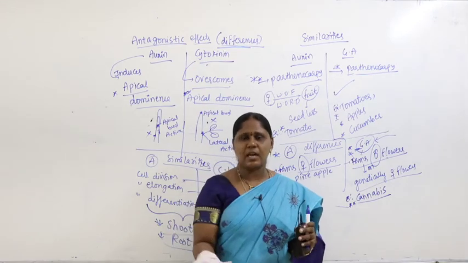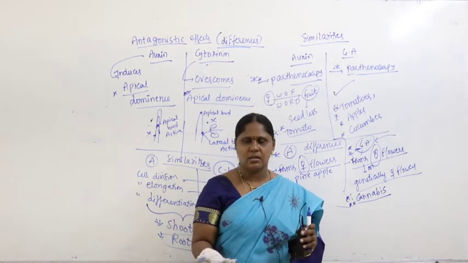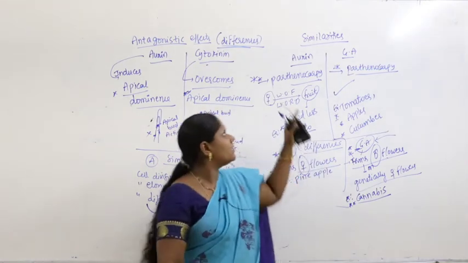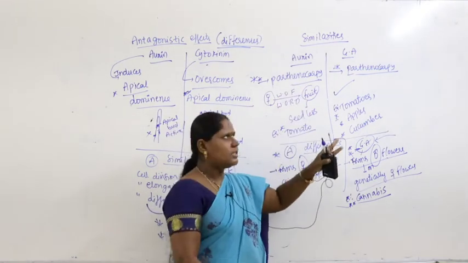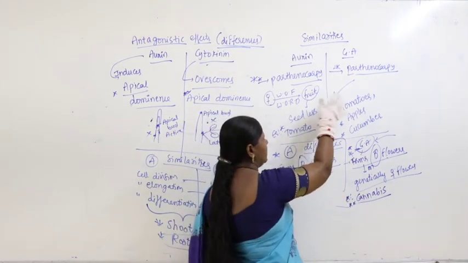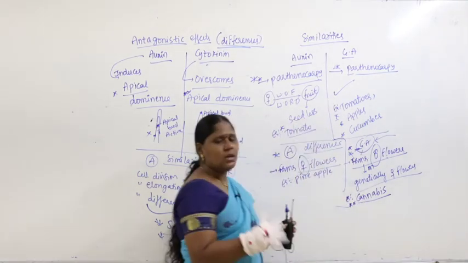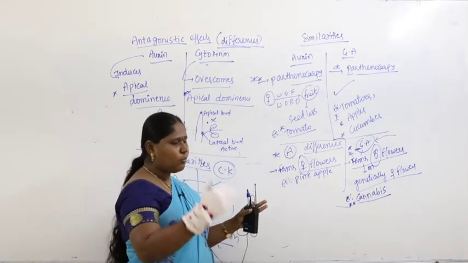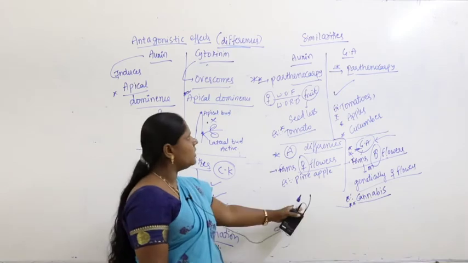What you understand from the NCERT lines, you need to see the similarities. Yesterday's class we discussed auxin. Today's class we discussed gibberellic acid. What are the similarities? These are the similarities. Maybe these are the differences. This is what is NEET. What you read is not NEET. What you understood out of this is NEET.